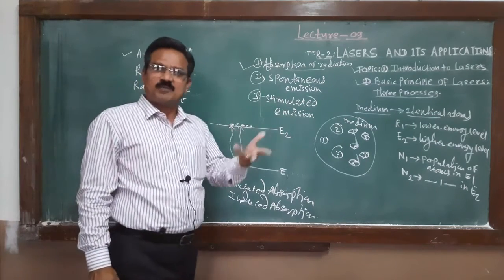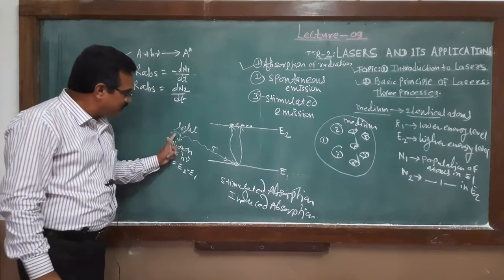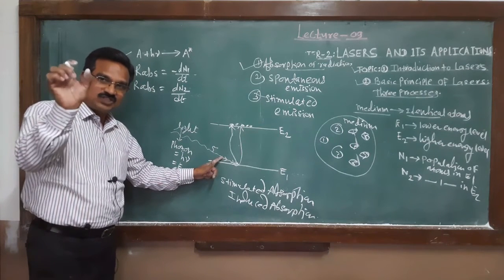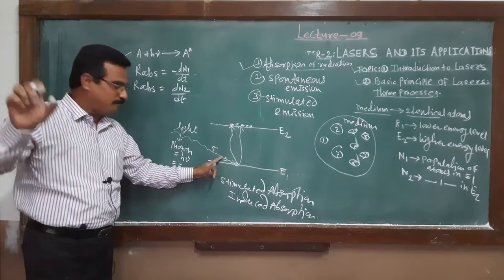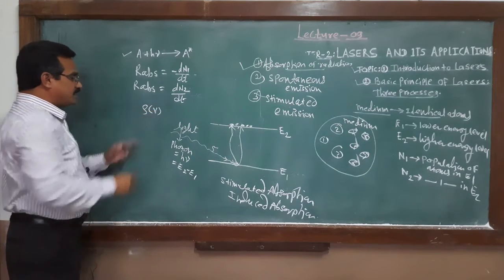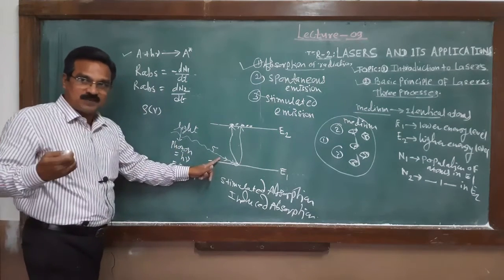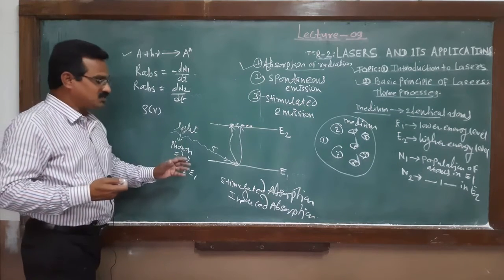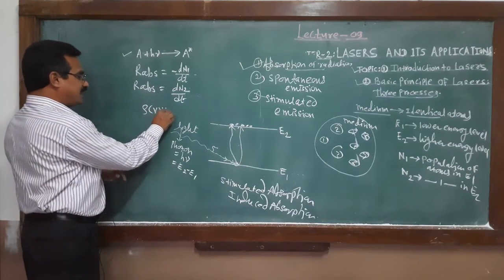On what factors does the rate of absorption depend? The rate of absorption depends upon the intensity of the incident beam. Intensity of the incident beam means the number of photons per unit volume present in it, and that is rho v. If there are more photons, then more photons are absorbed, and more atoms jump from lower to higher. In addition, it depends on the number of atoms present in the ground state, which we call N1.